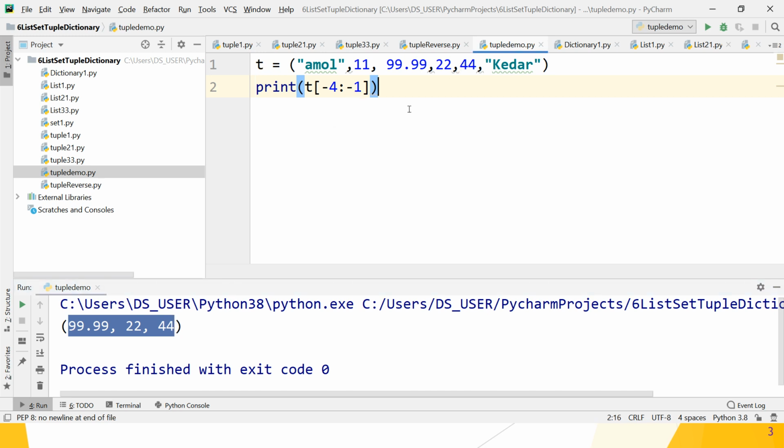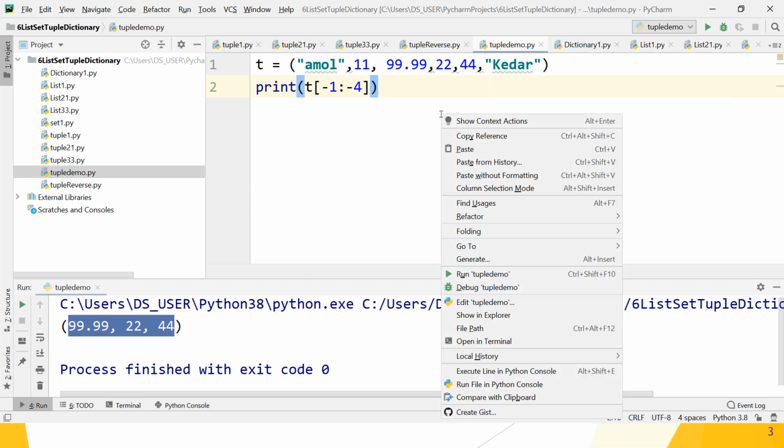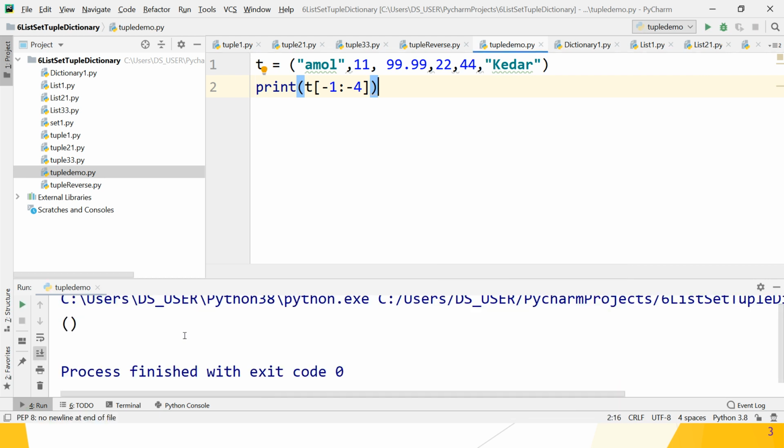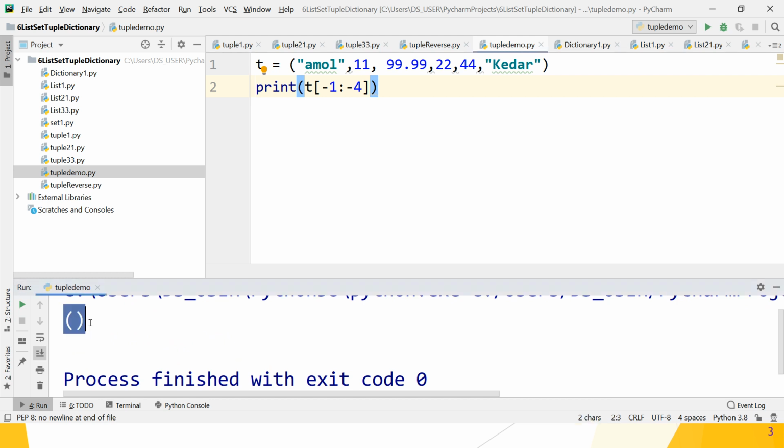Great, guys. It works. But what happens if I'm specifying index from minus 1 to minus 4? Minus 1 means Kedar and minus 4 means 99.99. But from Kedar going to the start, no. Just check whether it works or not. No, it does not work because it gives you an empty tuple. It does not have any element. So guys, it does not work.